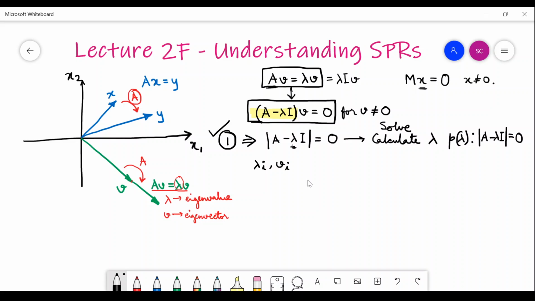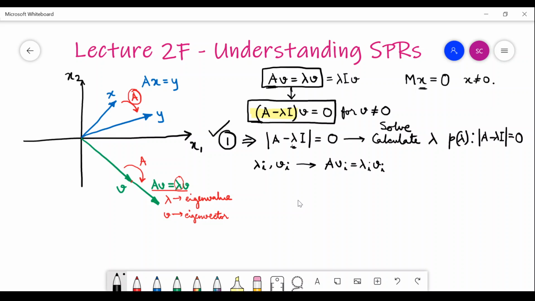We will study the general case in the next part of our course. For this lecture, we will assume that every lambda i has an eigenvector v i associated with it. In that situation, what you are getting is basically A v i equals lambda i v i.